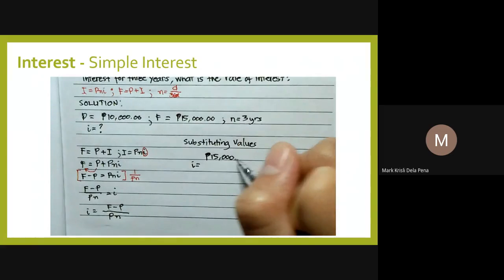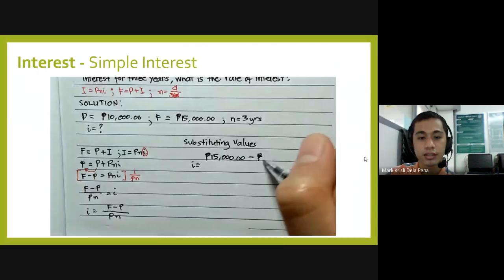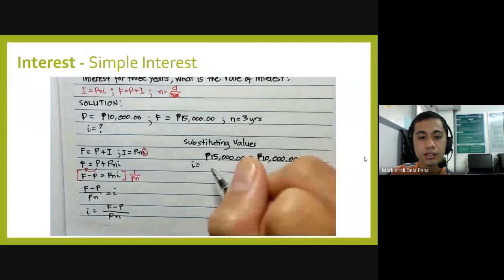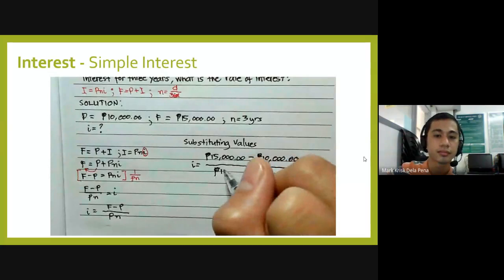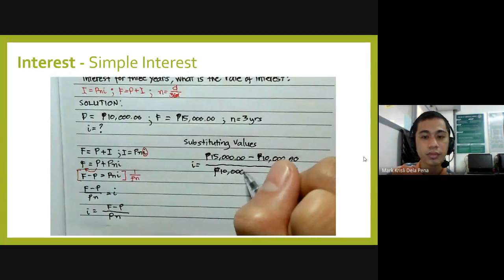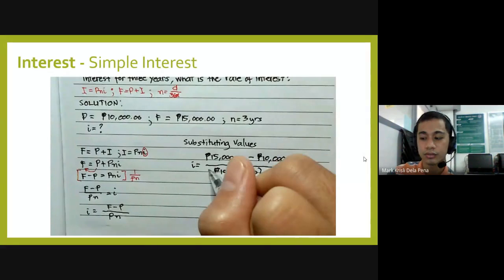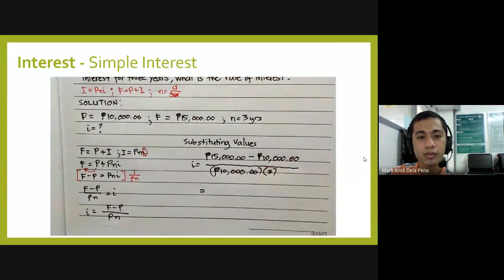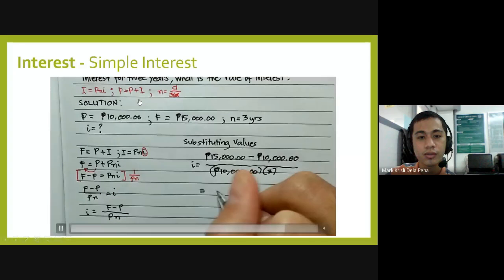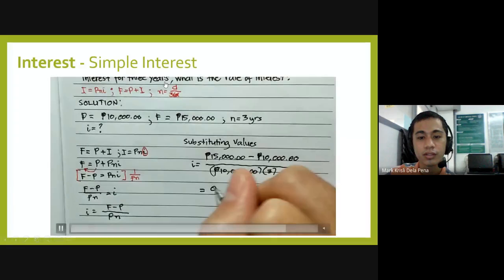Then P is equal to 10,000. Then divide them all by P, which is 10,000, and N is equal to 3. Remember that N is in terms of years, so we don't need to convert the 3 years. So i is approximately equal to